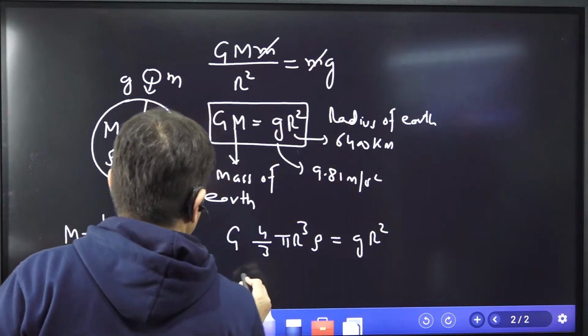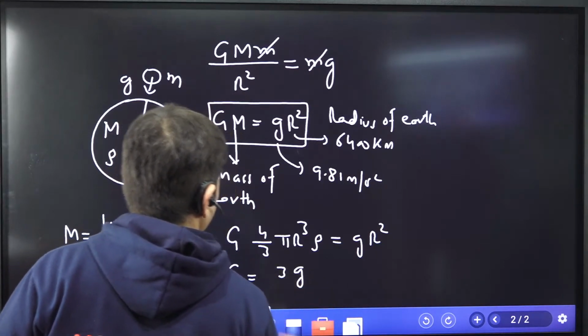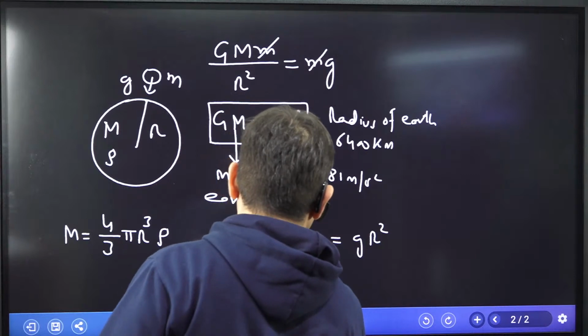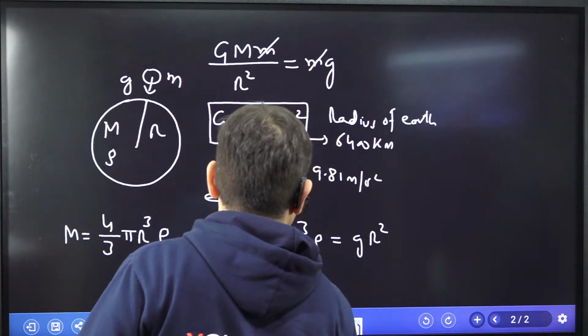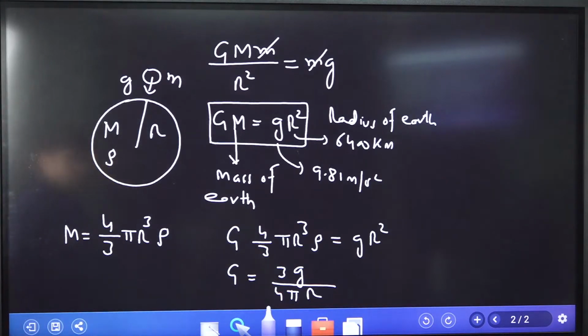Then r gets cancelled out. This becomes G is equal to 3g over 4 pi r, and this is the value of rho. You understand? So 3g r square, one r gets cancelled out, 4 pi r, and into rho.